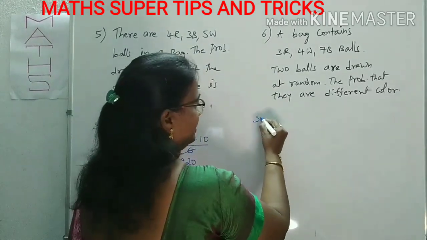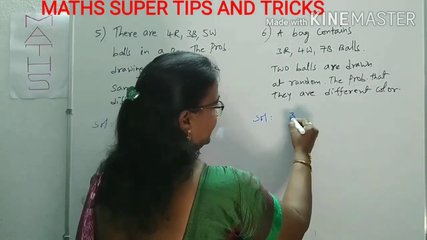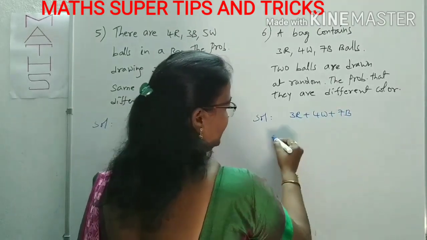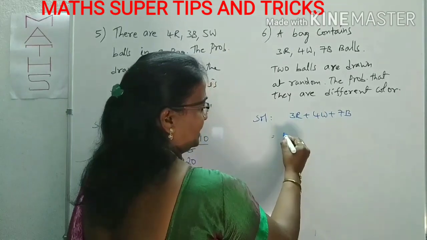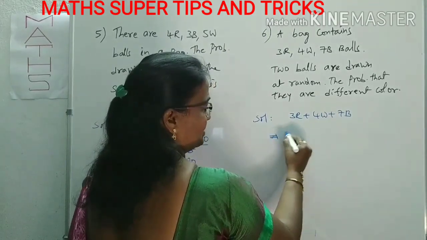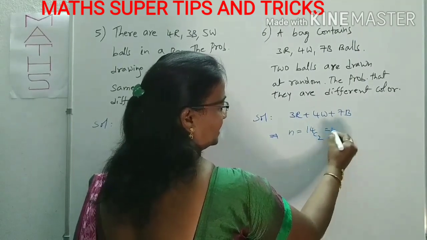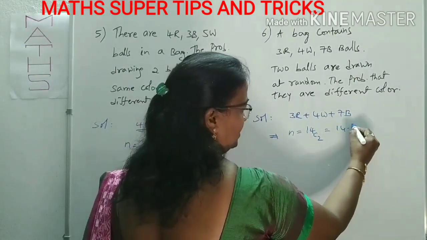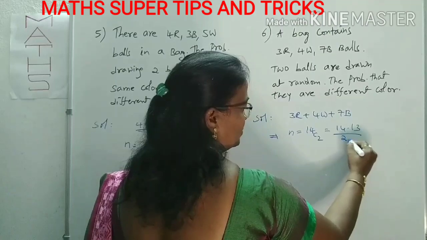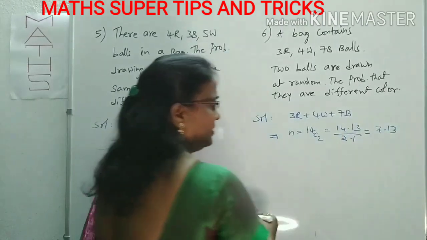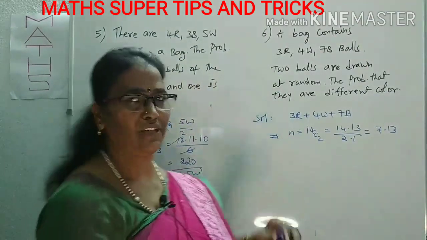For this, first of all, what is the given data? 3 red plus 4 white plus 7 black. Totally 7 plus 4, 10 plus 4, 14. What is n? It's the selection of 2 balls from the 14 balls, 14C2. That is 14 into 13 by 2 factorial, which is 2 into 1. That is 7 into 13. This is 14C2. Keep the simplification aside.